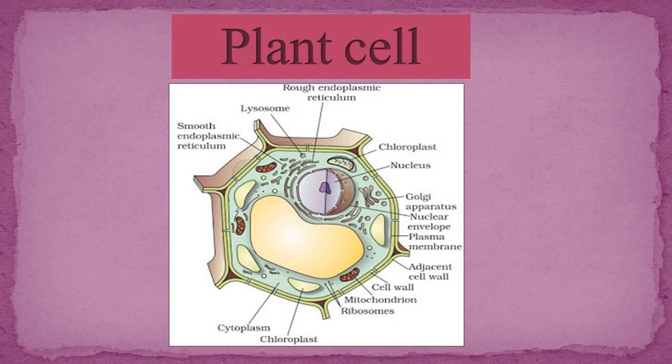Now this is the structure of a plant cell. Plant cell is very much similar to animal cell, but what differences are there? Like, a plant cell consists of a large central vacuole which stores some different substances, and chloroplast is also present. So chloroplast contains chlorophyll, the green pigment chlorophyll, which helps in the photosynthesis process. Along with this, the outermost layer of a plant cell is the cell wall. So cell wall provides rigidity to the plant cell. So these are some different structures which are present in plant cell only.